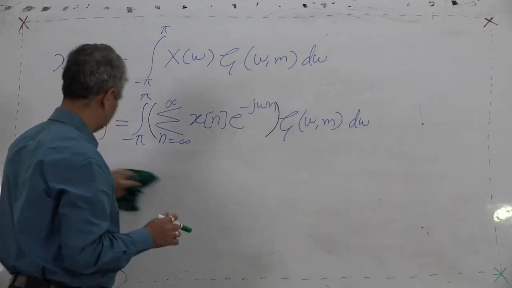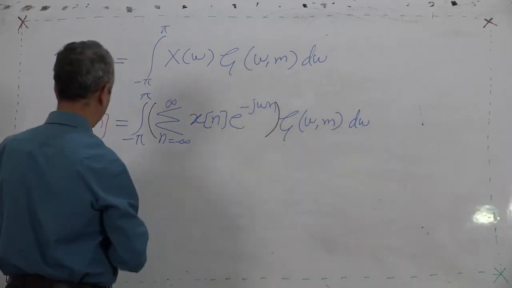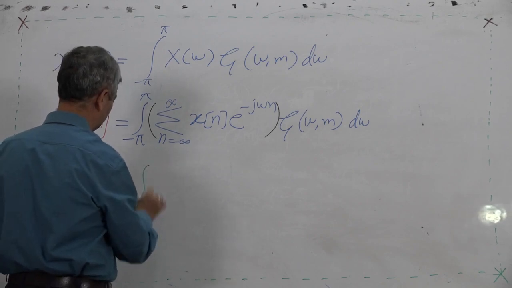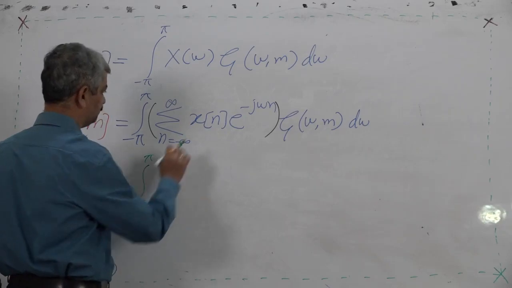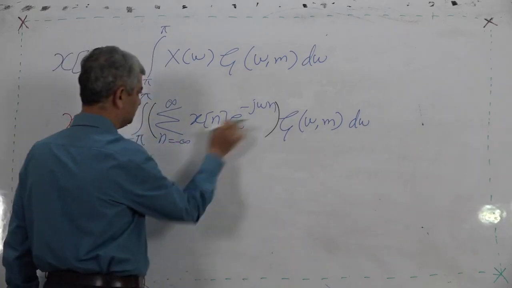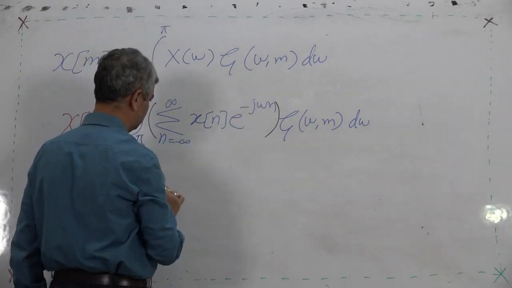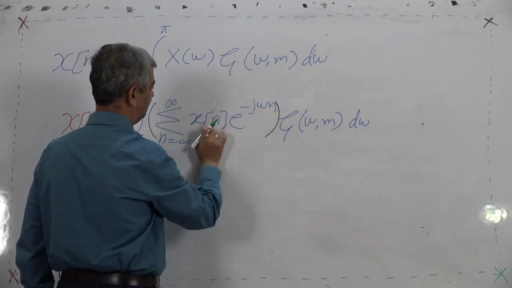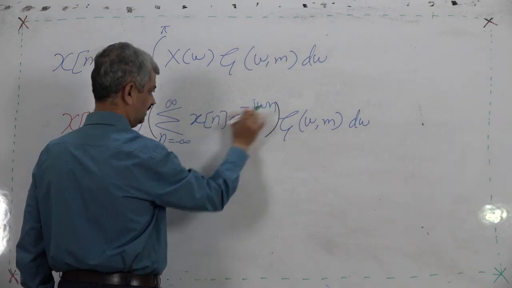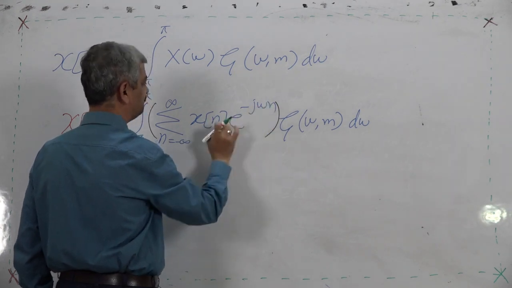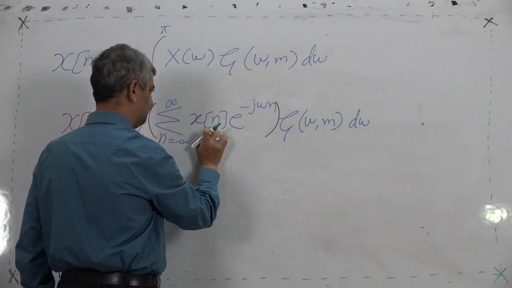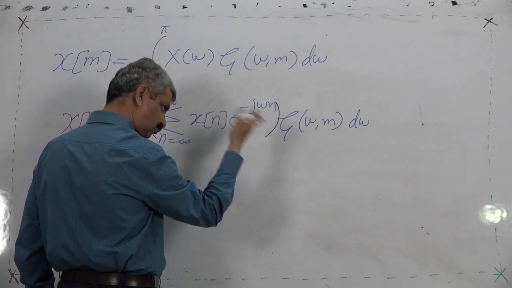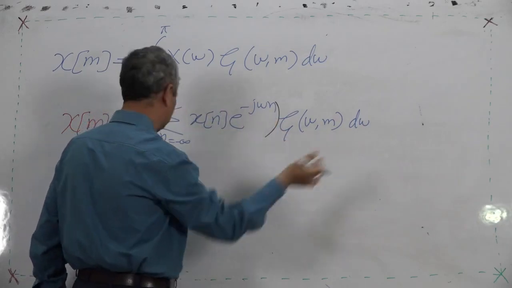I hope that you will understand. I am using different colors deliberately. Within minus pi to pi, this summation I can write as x[n] e^(−jωn), n from minus infinity to infinity, then 0, 1, 2, 3.